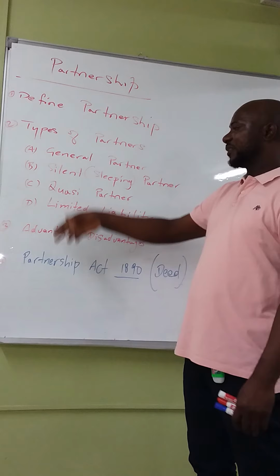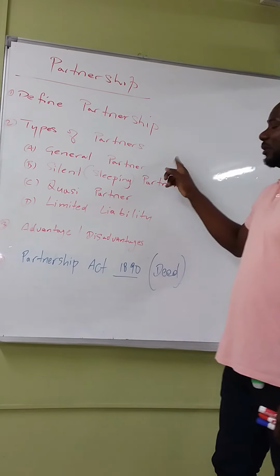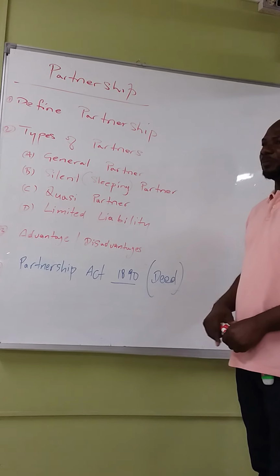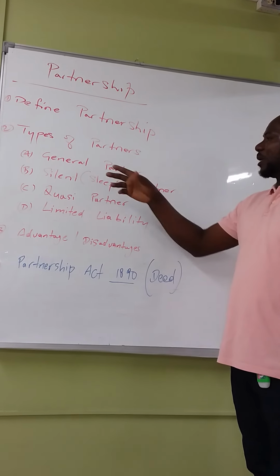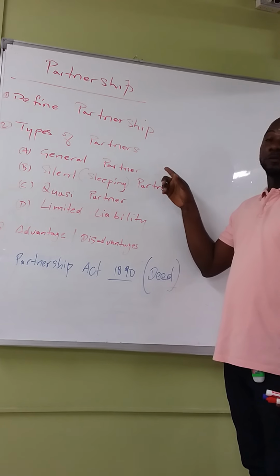Let us move on now to what we call types of partners. As we have them listed here, the first one we want to look at is the general partner. Who is a general partner? The general partner pretty much runs the business. They are responsible for the decision making of the company.